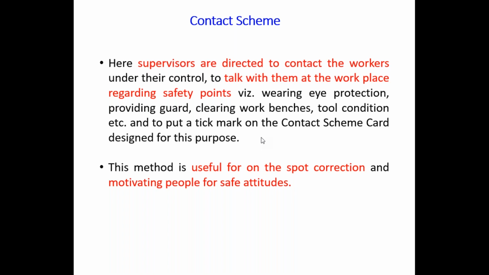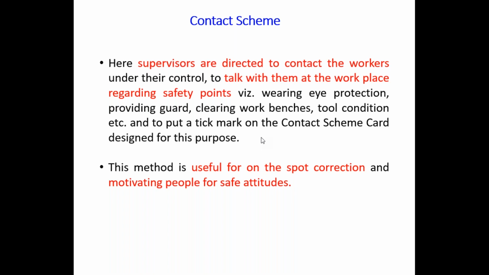Then there is another parameter that is called TLC, total loss control. The concept of accident prevention, when applied to prevent human injuries, is called injury prevention or control. But here we are going to control total loss.